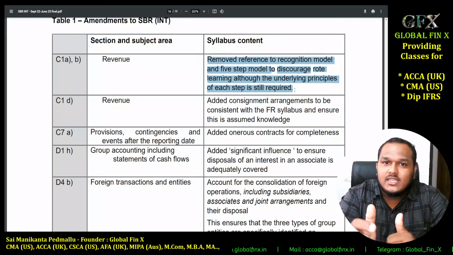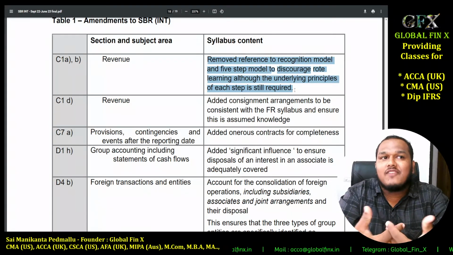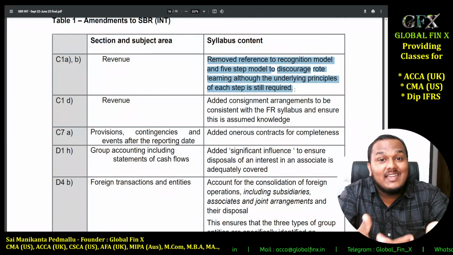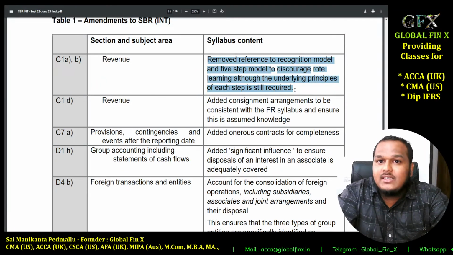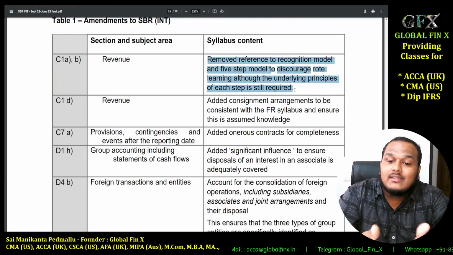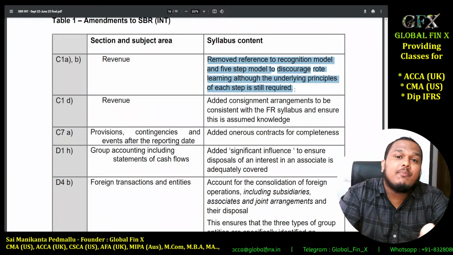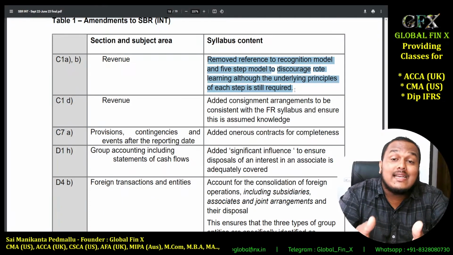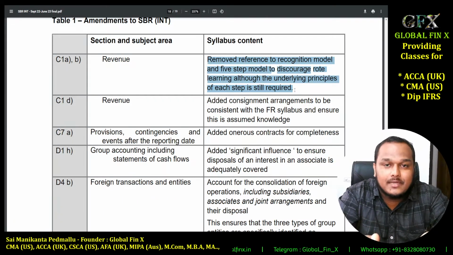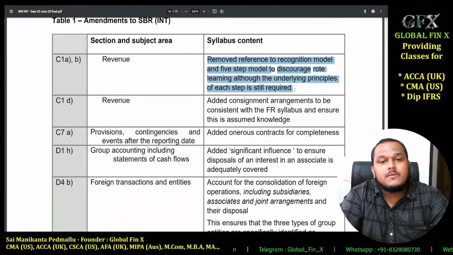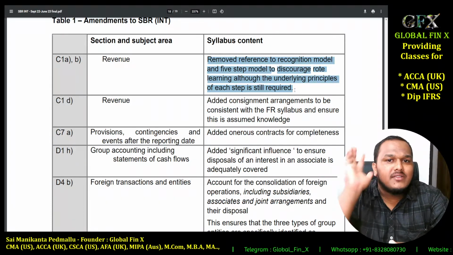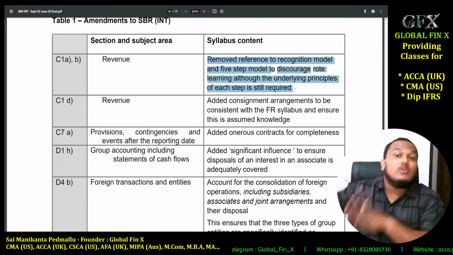Most students are very comfortable just repeating these 5 steps rather than understanding each step and its significance. They think, I know the 5 steps included in revenue recognition, so I know the standard.